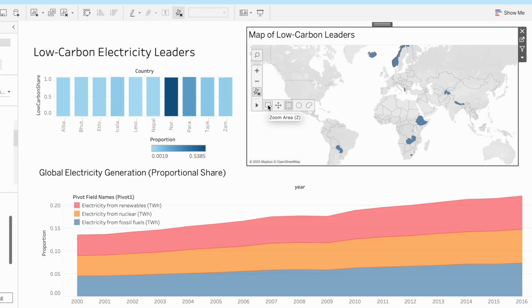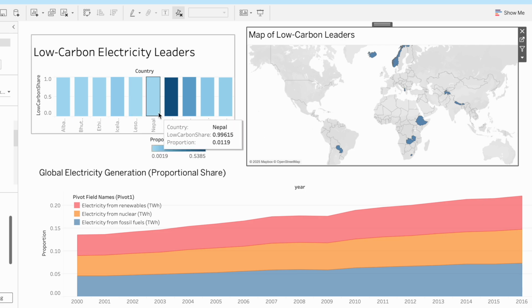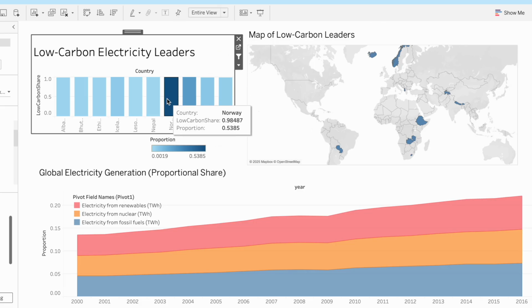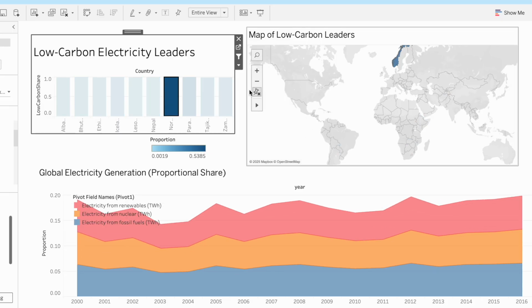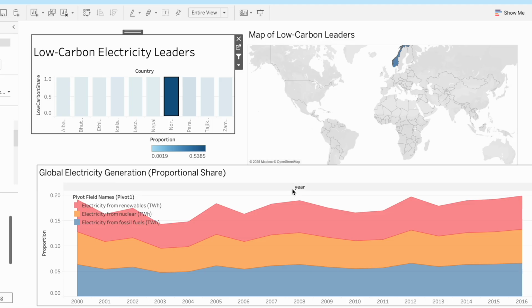Below them, the area chart provides crucial global context, illustrating the proportion share of fossil fuel, nuclear, and renewables in the world's total electricity mix over the last few decades. This dashboard's interactivity creates a clear link between data and geography. For example, clicking on a top performing country like Norway or Sweden indicates its location on the world map. This allows for a quick identification and spatial analysis of leading nations.